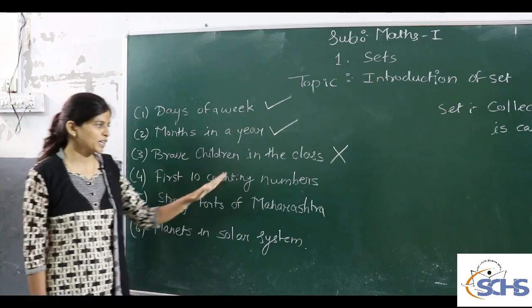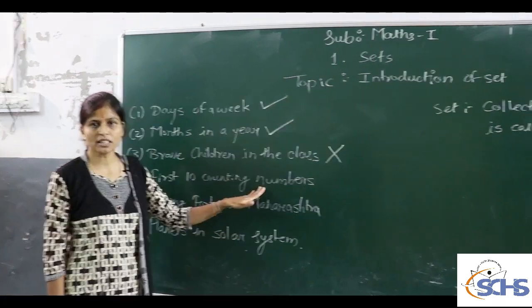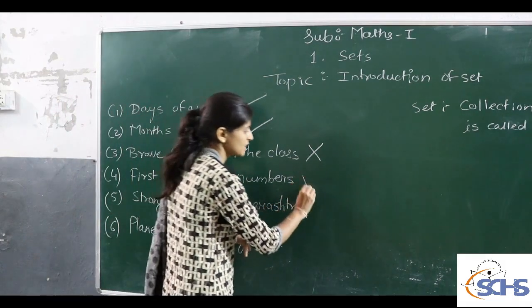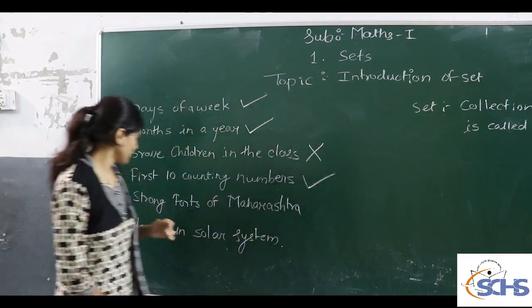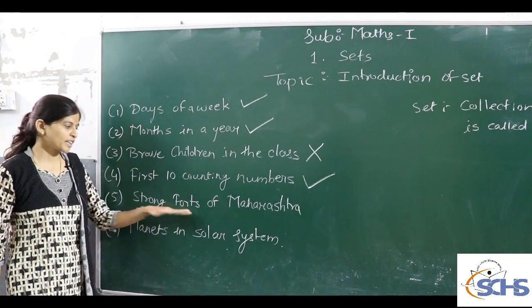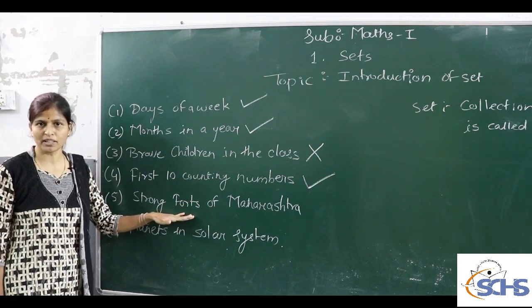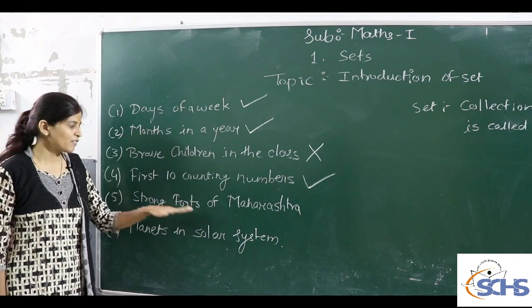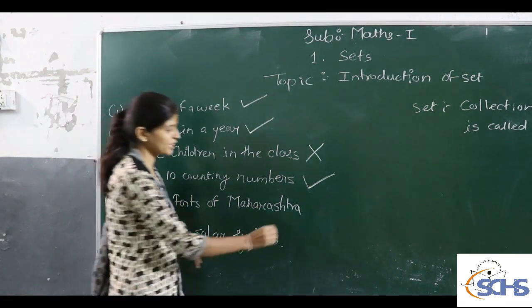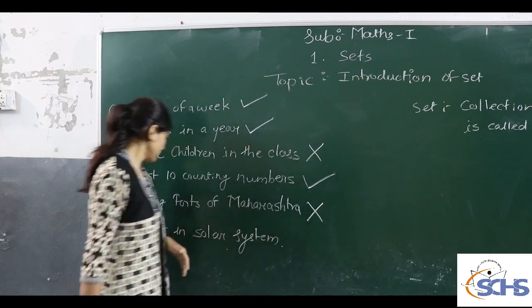Now, first 10 counting numbers. First 10 counting numbers is the same for all persons, that is 1 to 10. Means this is again an example of a set. Strong forts of Maharashtra. Again, the definition of a strong fort is different from person to person. Means everyone has a different collection of strong forts. Therefore, this is again not an example of a set.